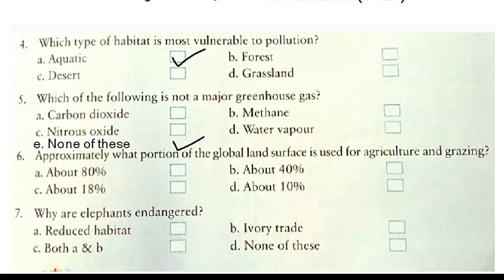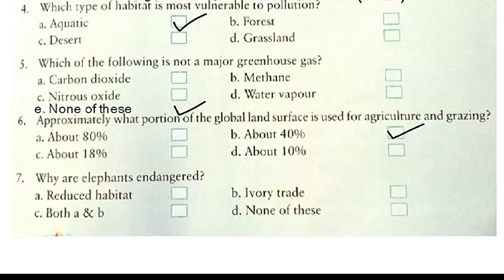Now let's see number 6. Approximately what portion of the global land surface is used for agriculture and grazing? It is option B, about 40%. So please put a right tick here. Now let's see number 7. Why are elephants endangered?